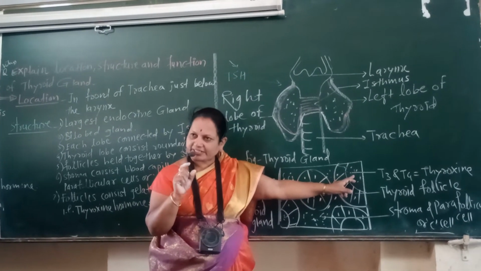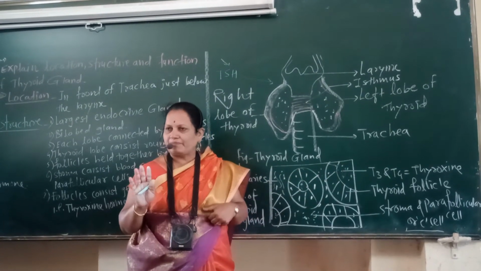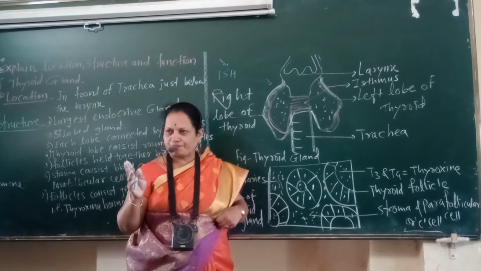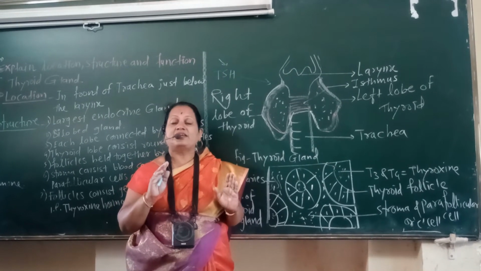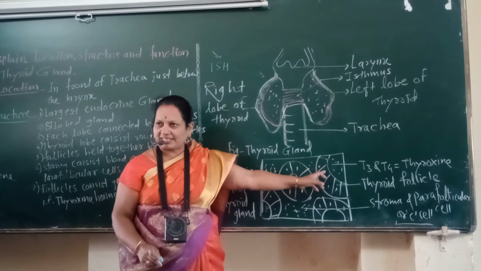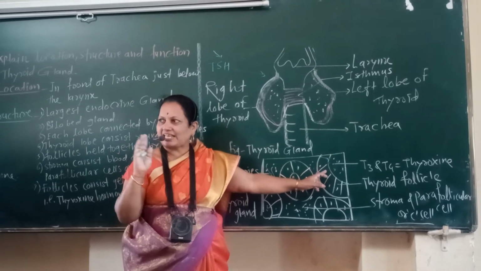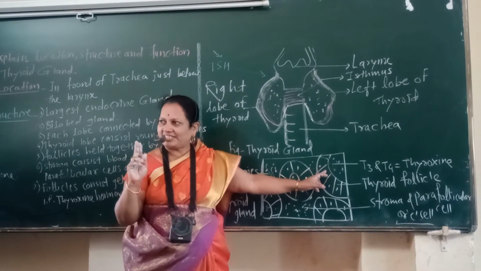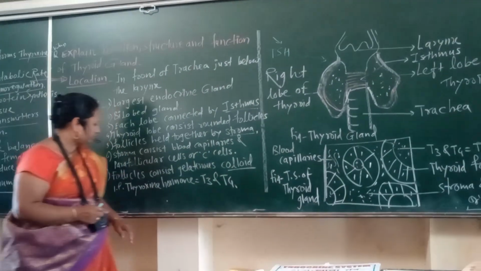It is the only gland in our body which secretes and stores its hormones inside its own structure. Which hormone? Thyroxine, made up of T3 and T4, stored inside these follicles.